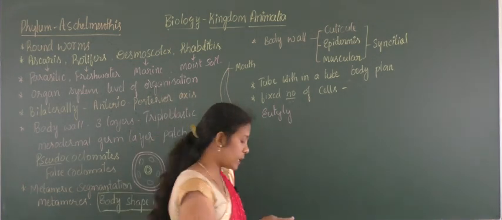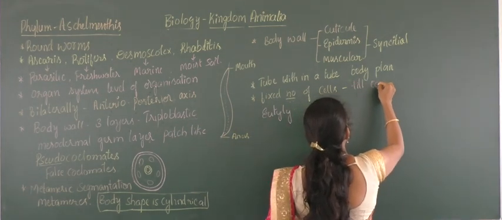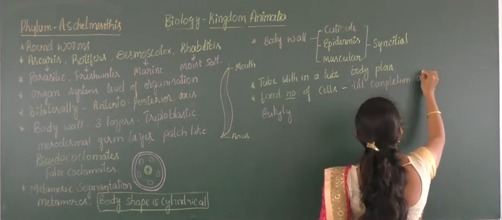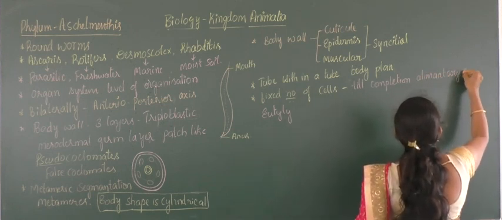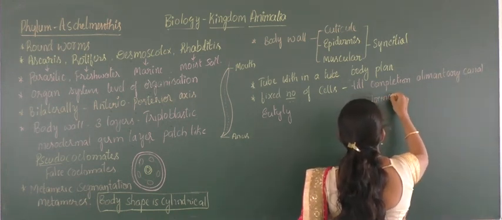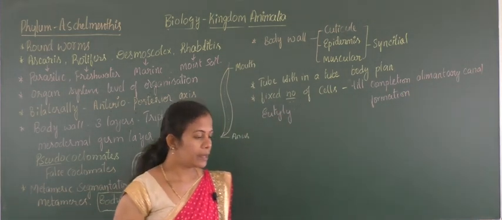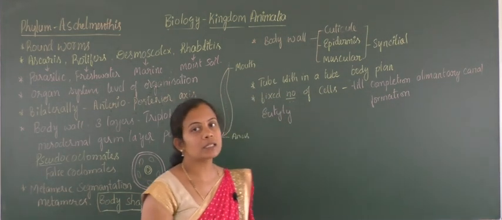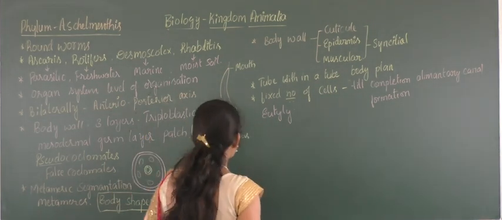The fixed number of cells are present till the completion of alimentary canal formation. Later they start dividing. That's why this condition is called eutely. Then coming to the systems, as they possess an organ system level of organization.